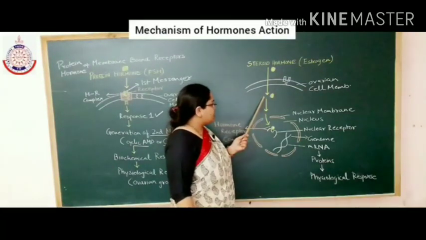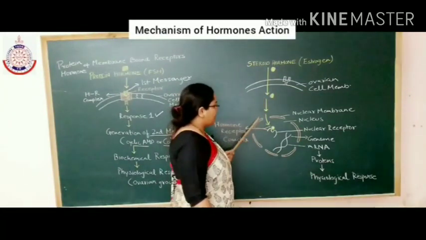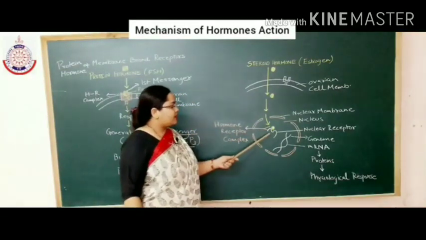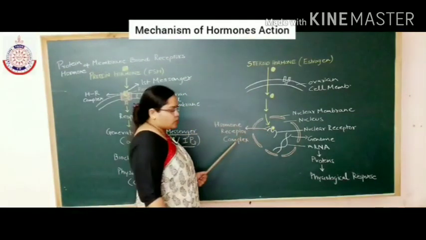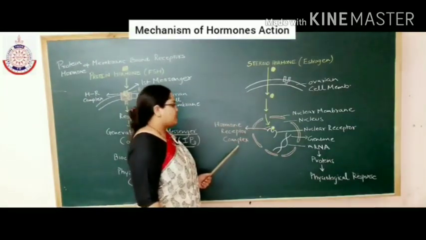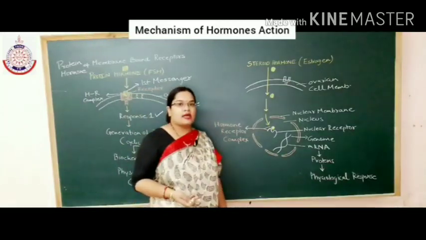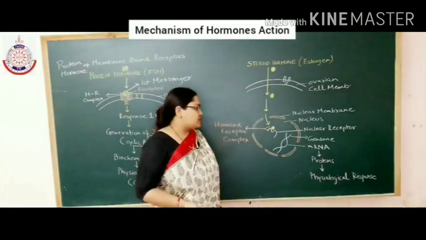Then these steroid hormones enter into the nucleus and bind with the nuclear receptors to form a hormone receptor complex. And this hormone receptor complex results in biochemical and physiological changes.